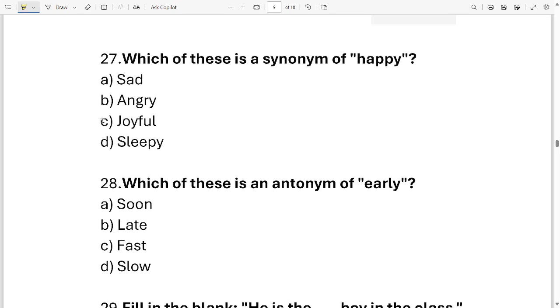It is option C, joyful. Okay, next question. Which of these is an antonym of early? Here are your options: soon, late, fast, slow. Quickly identify the antonym of early out of these four options. It is option B, late.